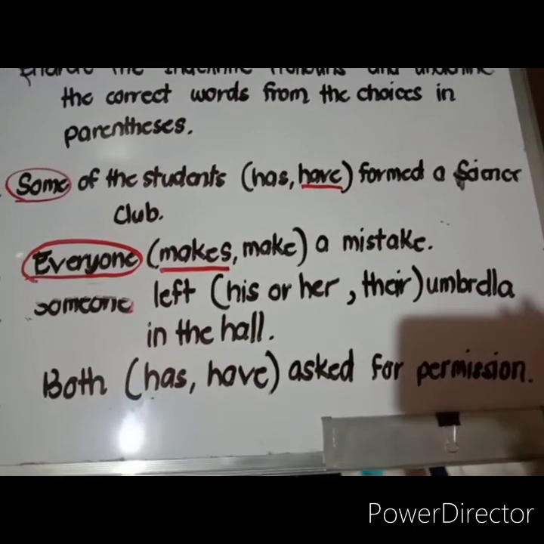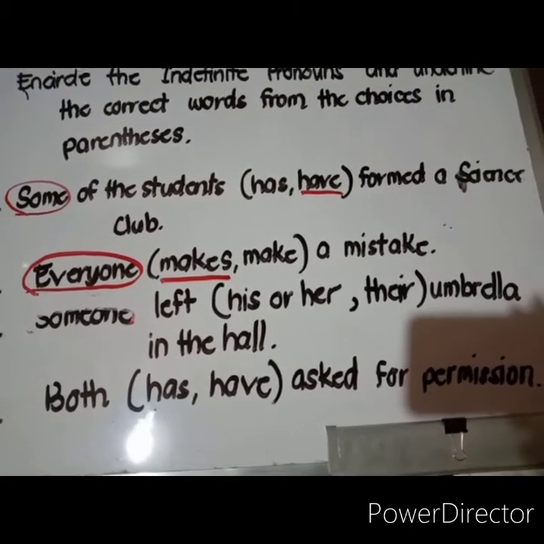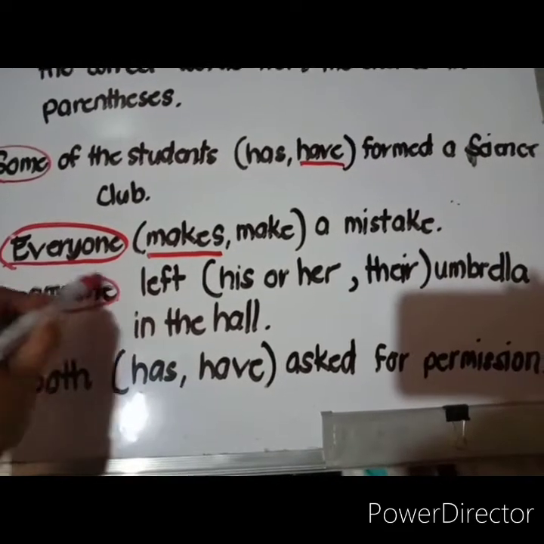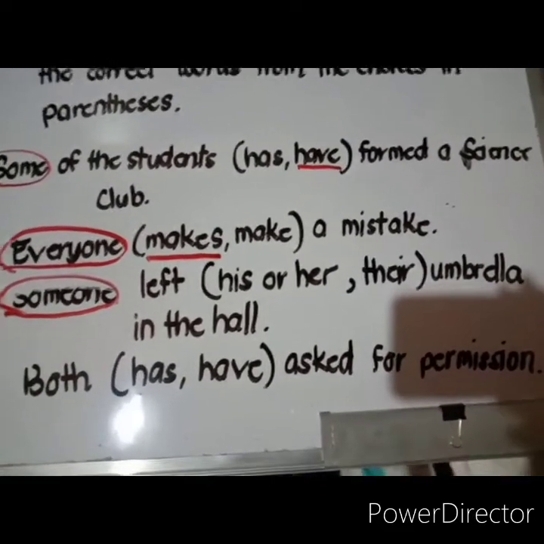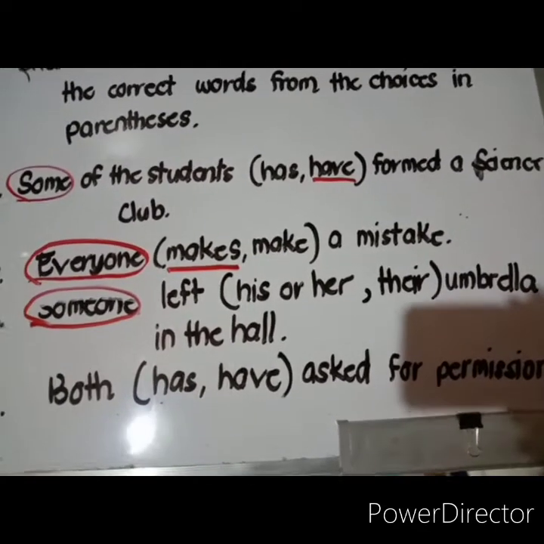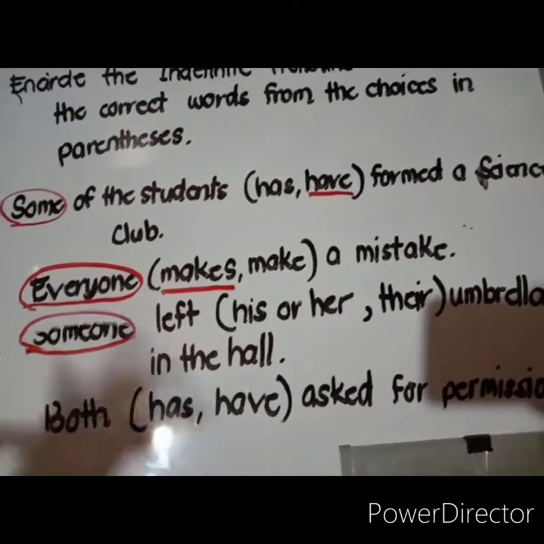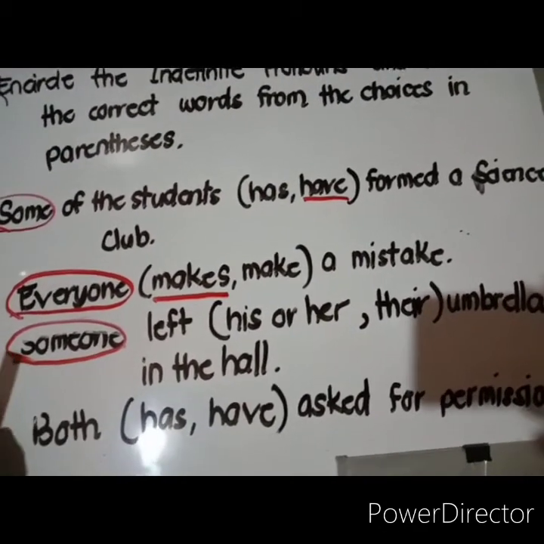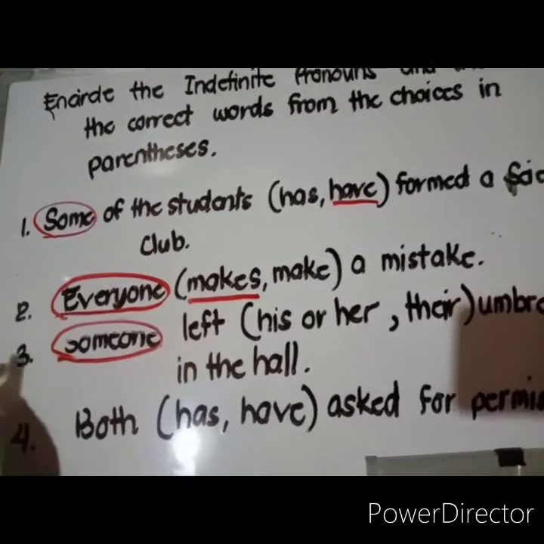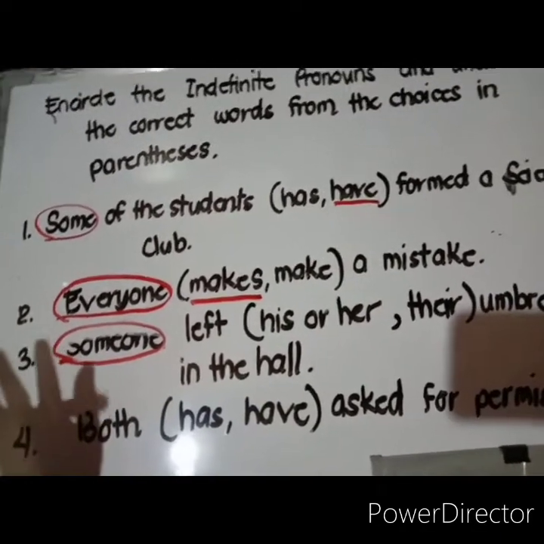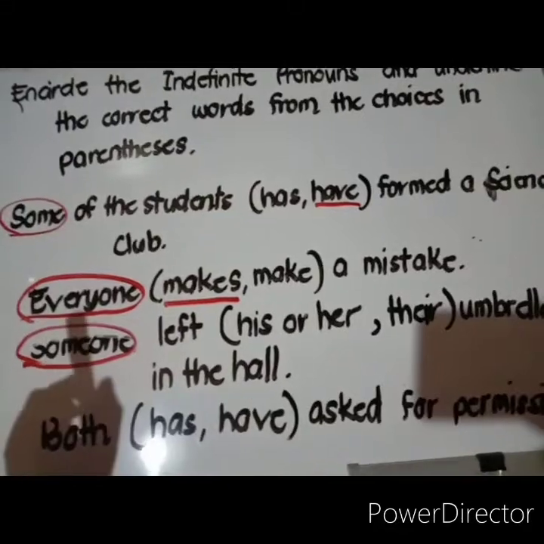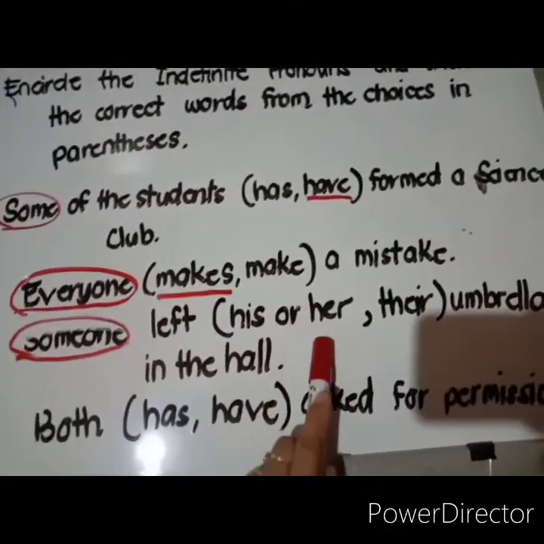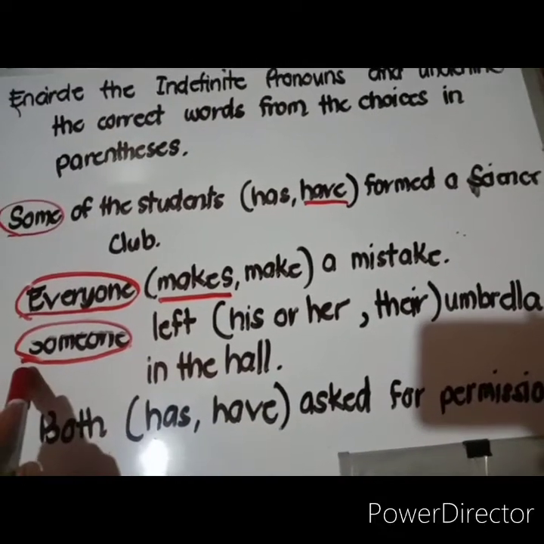Okay, so now let's try number 3. Someone left his or their umbrella in the hall. Our indefinite pronoun is clear enough: someone. Then what do you think is the answer there? From the choices, it's clear that it's a possessive pronoun, right? Often our possessive pronouns have an indefinite pronoun as their antecedent, so they are referring to this indefinite pronoun.